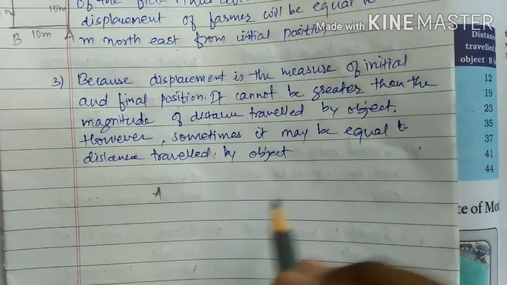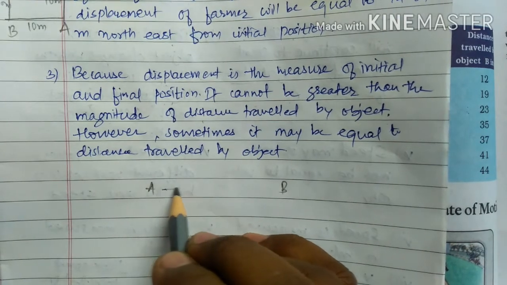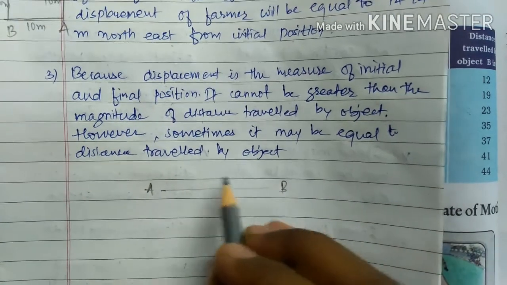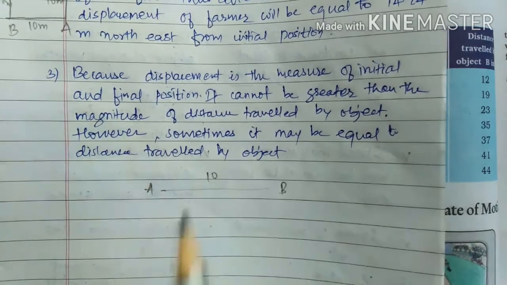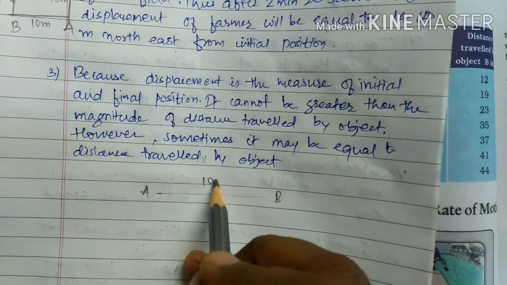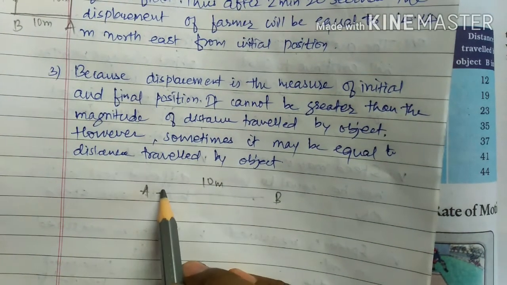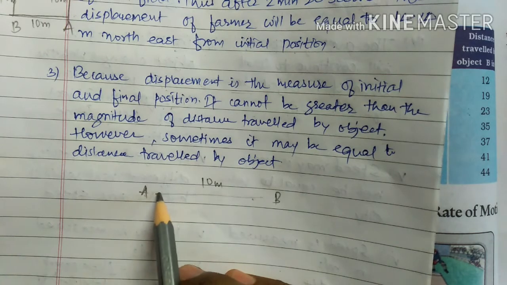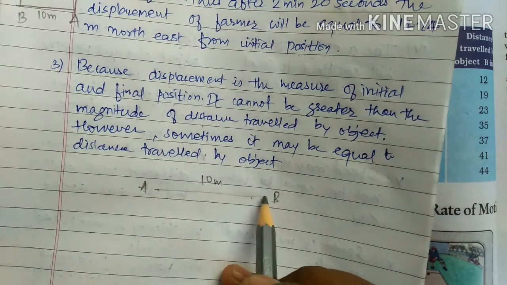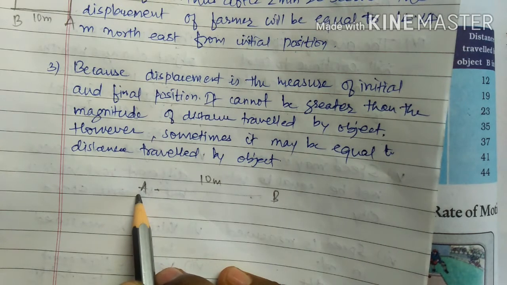Now this is place A and this is place B. Suppose a person moves from A to B, this is 10 meters. Suppose a person moves from A to B, distance is 10 meters and also displacement is 10 meters. But if the person goes to place B and again returns to place A, the displacement is 0.